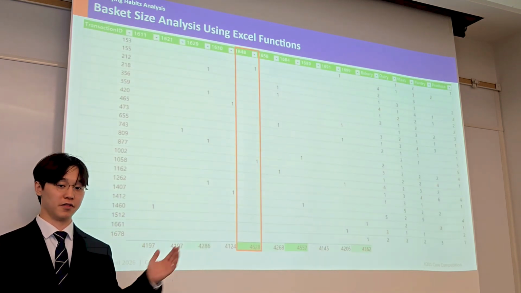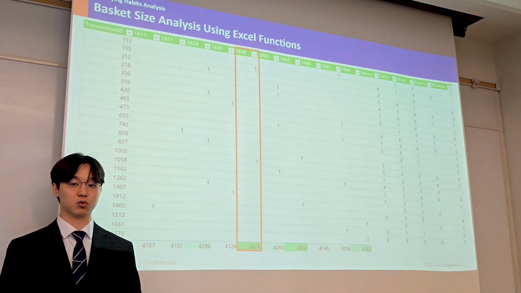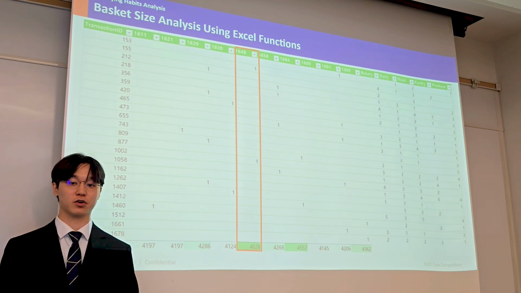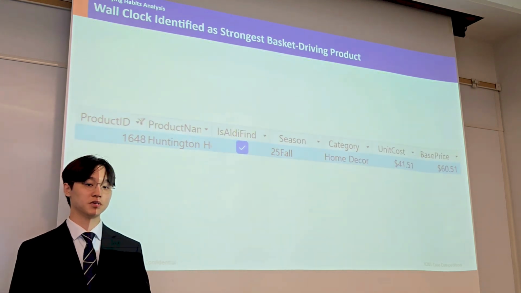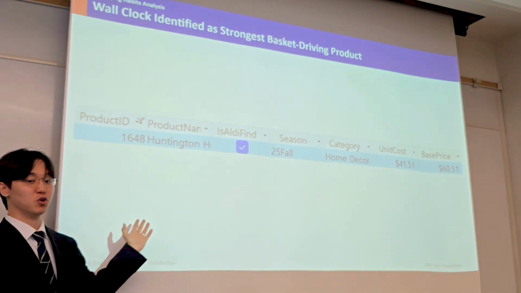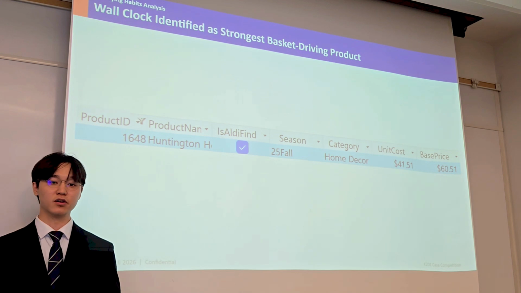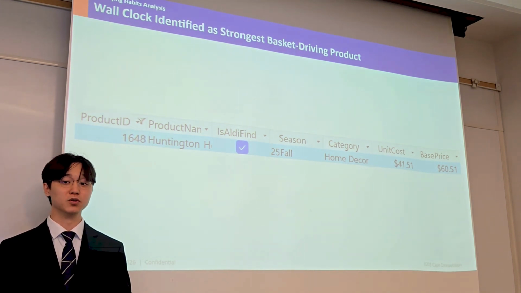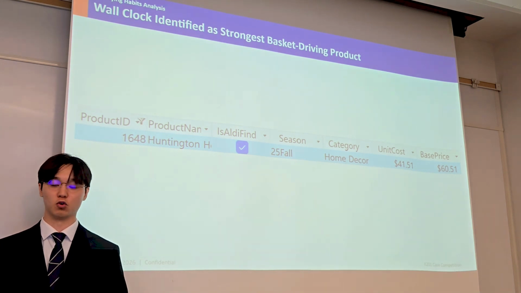In Excel, we converted this basket data into binary indicators, created a core basket count, and used pivot tables to analyze how often each shortlisted product appeared with core items and the size of these baskets. As a result, the Huntington Home Pro Wall Clock emerged as the strongest product. It not only ranked highly in terms of profitability and sales performance, but also appeared most consistently in transactions that included additional core purchases.